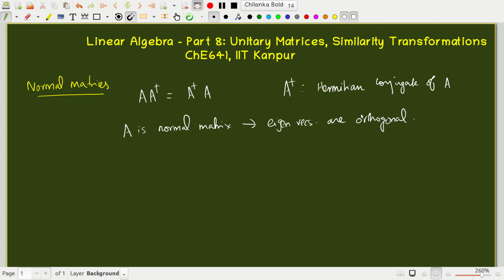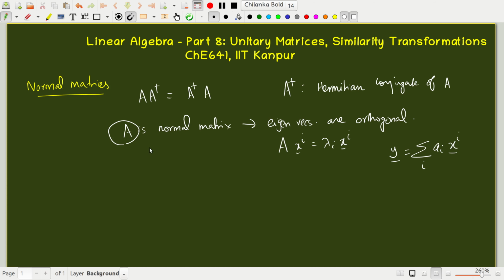If the matrix is normal, it is very easy to get an orthogonal basis. If A x_i equals lambda_i x_i is the eigenvalue problem for this normal matrix A, then the x_i's are linearly independent, orthogonal eigenvectors. So you can express any vector y in that n-dimensional space in terms of the eigenvectors of the normal matrix.